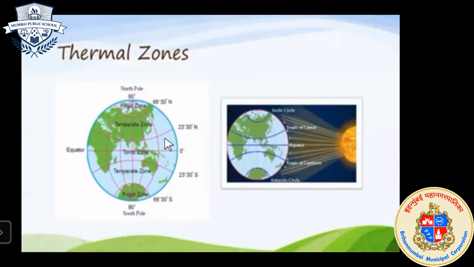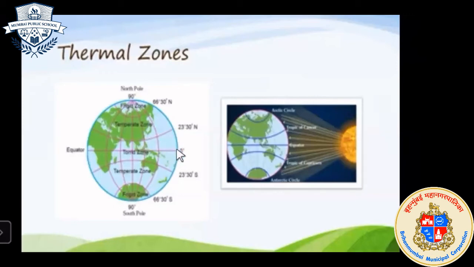Latitude is the main factor in the distribution of temperature. Why? Because the equator, which is the largest latitude on the earth globe, is placed at 0 degree latitude, at the center of the earth globe. So here the temperature is high.